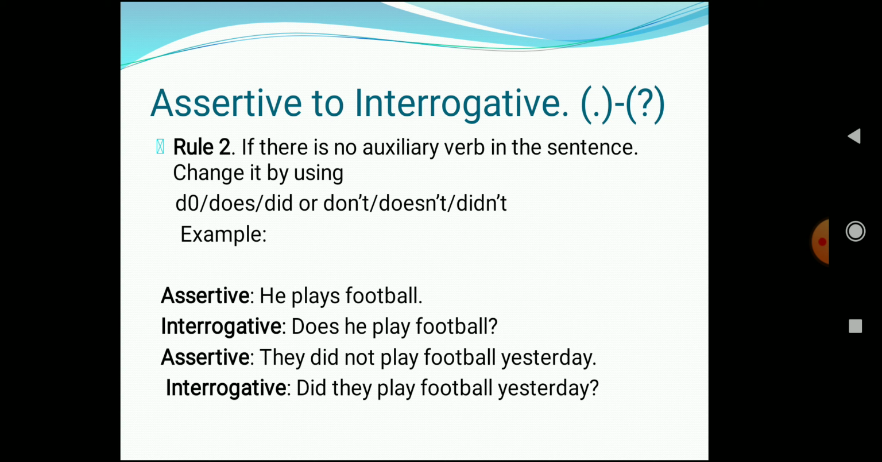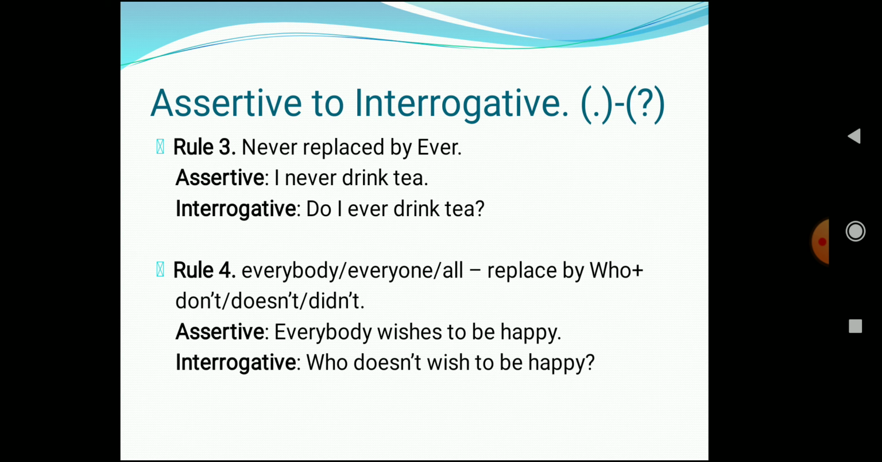So the sentence will become like this: Did they play football yesterday? Question mark. Now let's see rule 3.